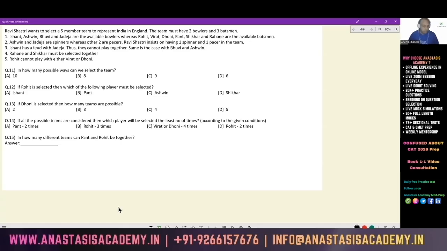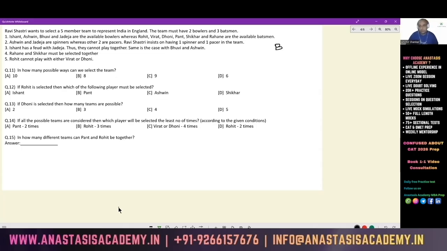Let's look at this question. Ravi Shastri wants to select a 5-member team to represent India in England. The team must have 2 bowlers and 3 batsmen. Ishant, Ashwin, Bhuvi and Jadeja are the available bowlers, whereas Rohit, Virat, Dhoni, Pant, Shikhar and Rahane are the available batsmen. Ashwin and Jadeja are spinners, whereas the other 2 are pacers.